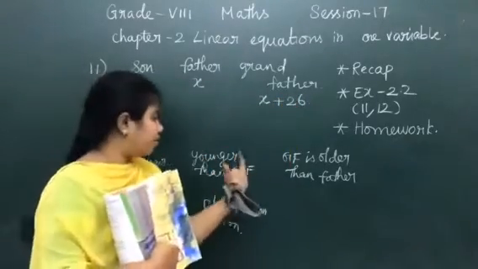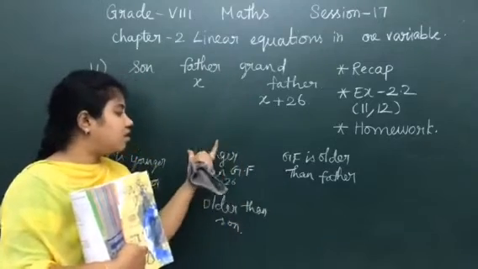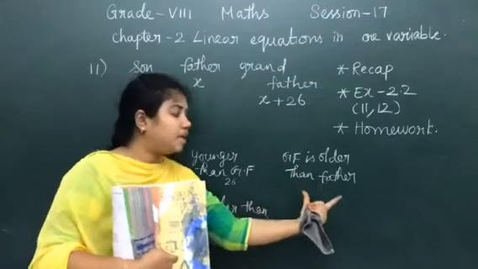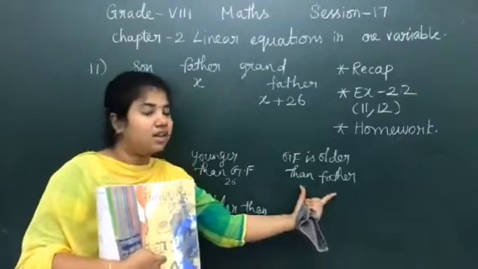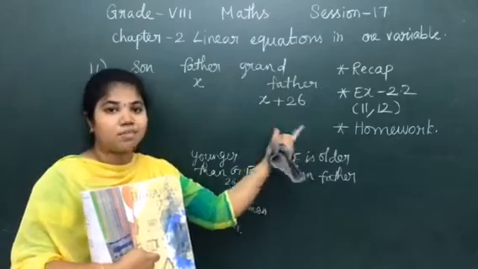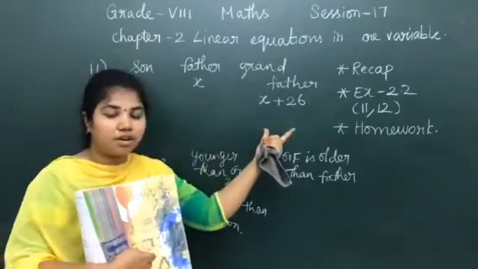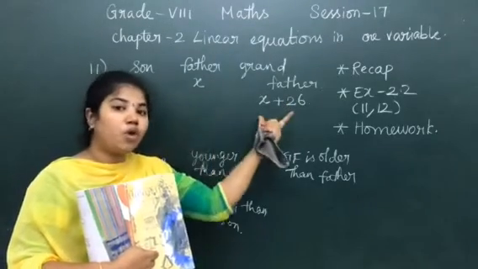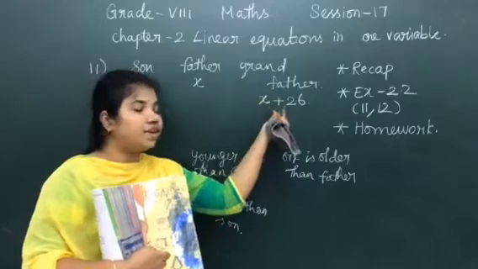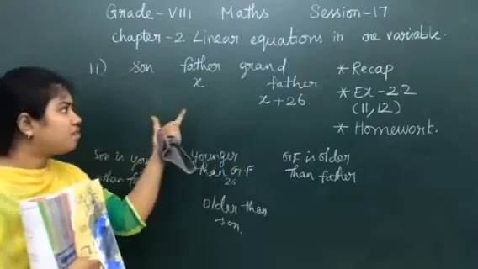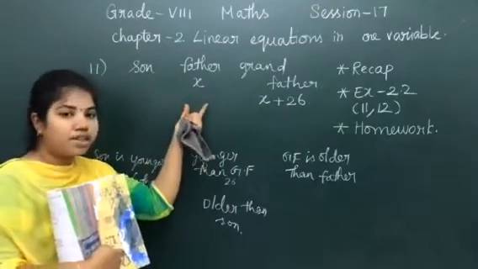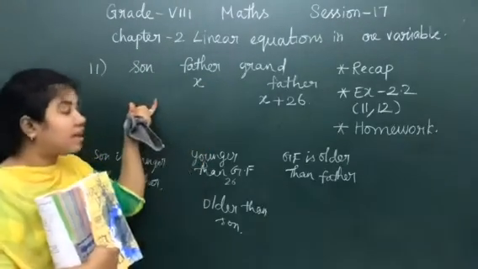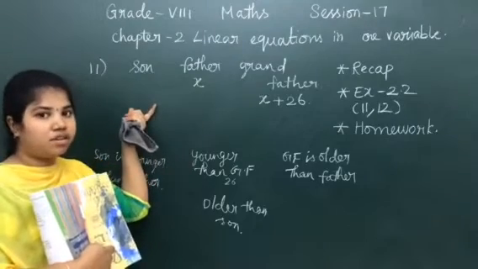In the question they have given father is 26 years younger than grandfather, but in terms of grandfather I have to write. So I have written x plus 26 because if you compare father's age and grandfather's age, grandfather will always have more age than father. So I have written plus here. Okay. Now when I have to compare father and son, what will be the comparison here? Obviously son will be younger than father. Yes or no?